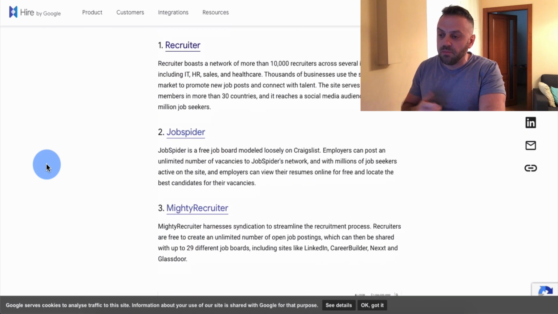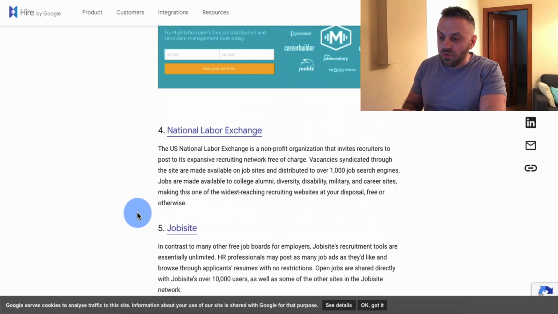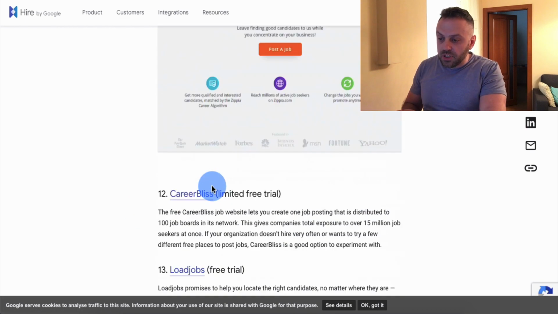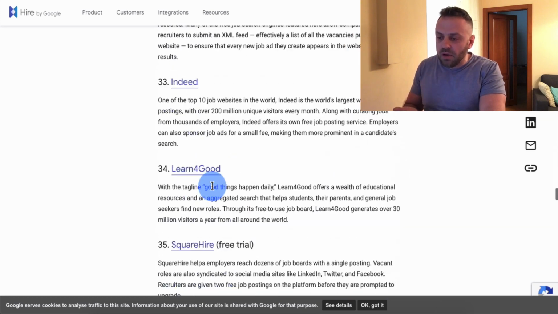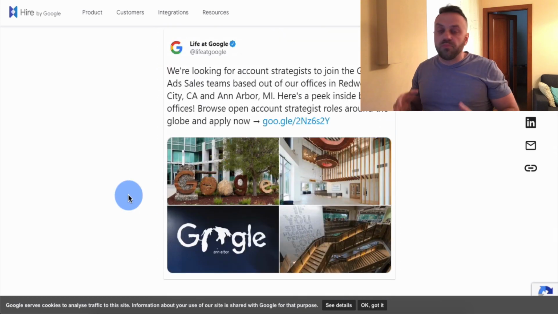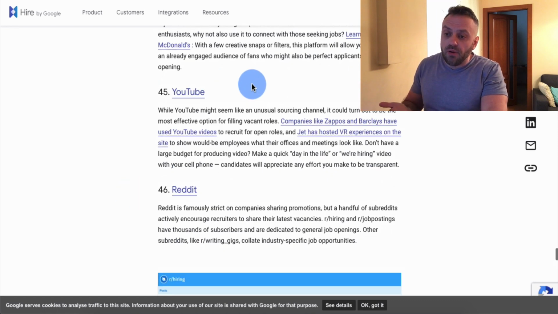You could post a job. Here we go: Recruiter, Job Spider, Mighty Recruiter, National Labor Exchange. There's an unlimited amount of sites. And all you have to do is basically go out and generate your link. I would use Bitly, shorten it, or use Rebrandly. It's another option. They're both really good. And then you can basically go out there, and it's free, right?